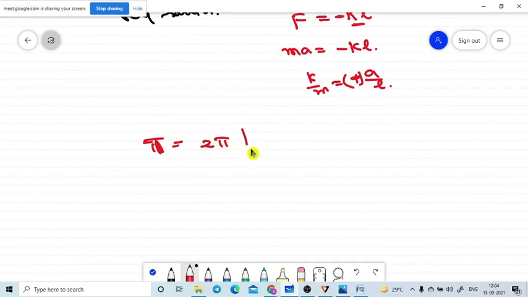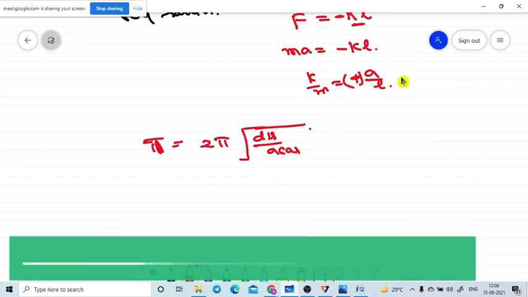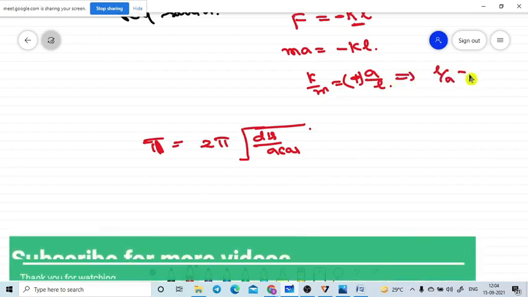T is equal to 2 pi square root of displacement by acceleration. This is the formula we are having. So if we take the inversion of this one, that means L by A is equal to m by k.